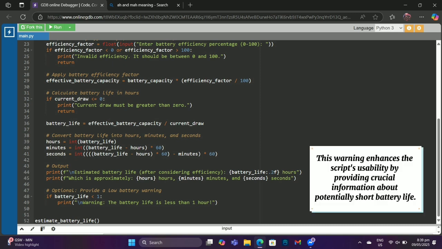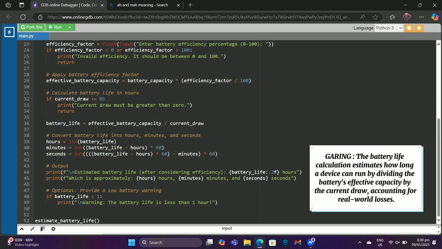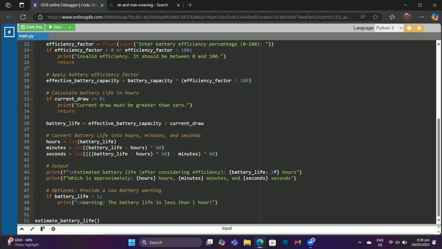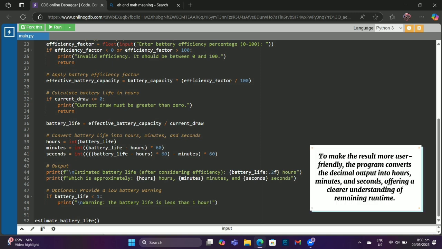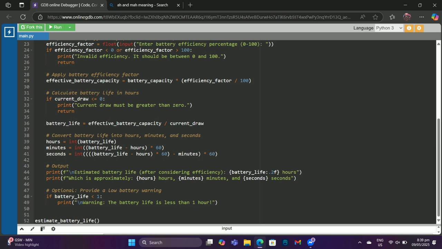This warning enhances the script's usability by providing crucial information about potentially short battery life. The battery life calculation estimates how long a device can run by dividing the battery's effective capacity by the current draw, accounting for real-world losses. To make the result more user-friendly, the program converts the decimal output into hours, minutes, and seconds, offering a clearer understanding of remaining runtime.